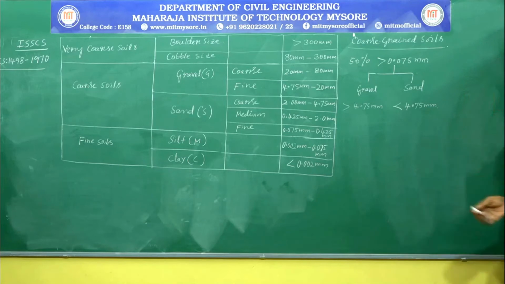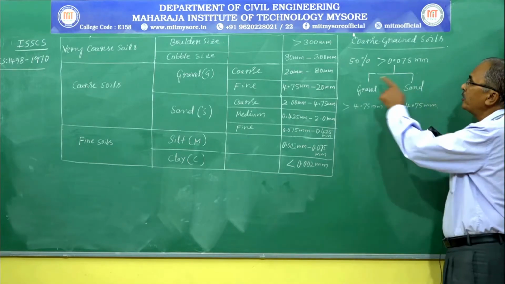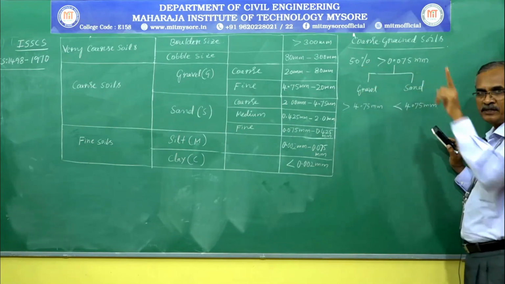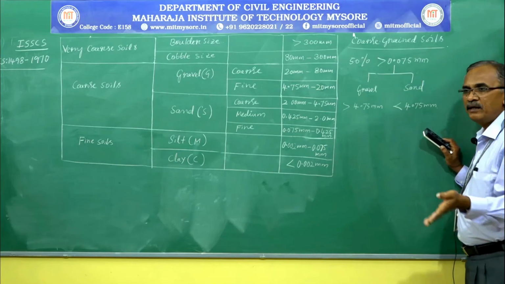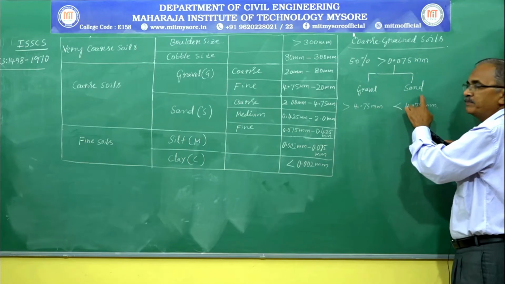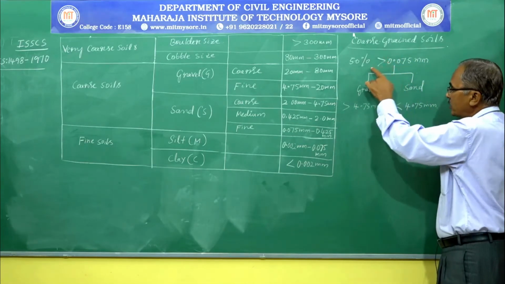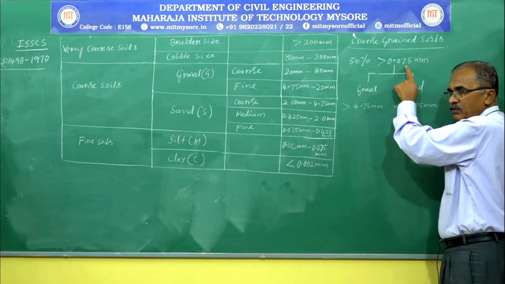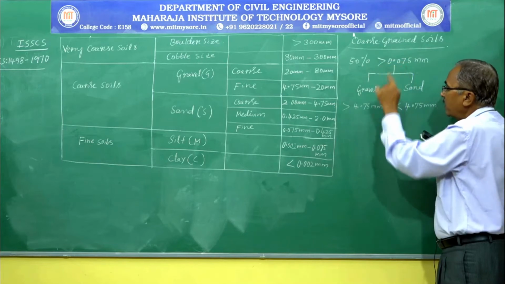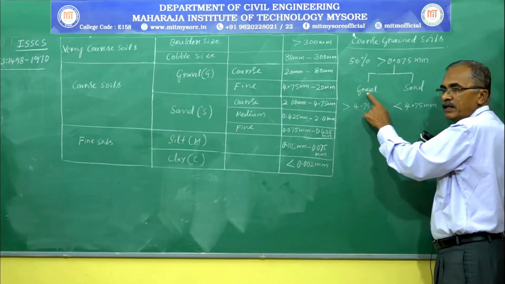It is very simple. In a soil material, if more than 50% of the fraction is greater than 0.075 millimeter, it is called coarse grained soil. Coarse grained soils can further be classified into gravel and sand. In this coarse grained soil, if more than 50% is greater than 4.75 millimeter IS sieve, it is called gravel.